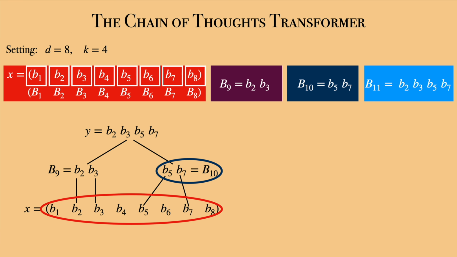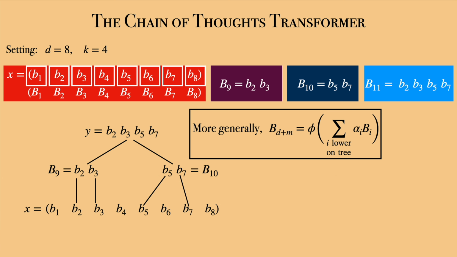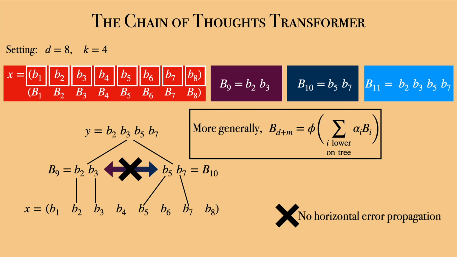In fact, every element in our tree only depends on the elements which are at a lower level, and not on the elements at the same level. And therefore, in the initial formula expressing b10 as a convex combination of b1 to b9, we can rewrite this formula differently to express it as a convex combination of b1 to b8. And more generally, we can express each new step by a convex combination of all the steps at a lower level in a tree. As a result, no information navigates horizontally on the tree, that is to the nodes of the same level. In particular, errors no longer propagate horizontally on the tree, and this trick is called autoregressivity.